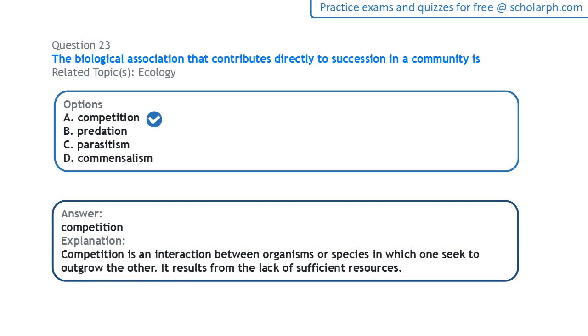Next, also on ecology, the biological association that contributes directly to succession in a community is competition. So competition is what arises when you have many organisms in a given habitat where the resources there are limited. Resources like food, shelter, and mates are limited. So the organisms have to battle it out for access to these resources.